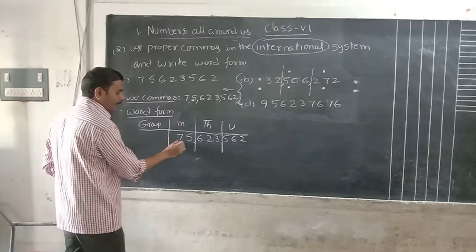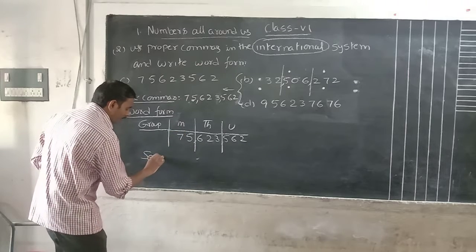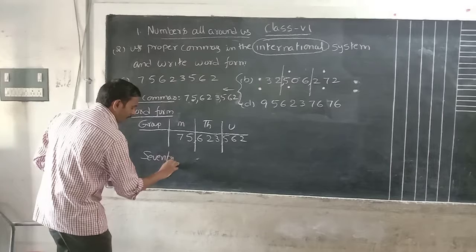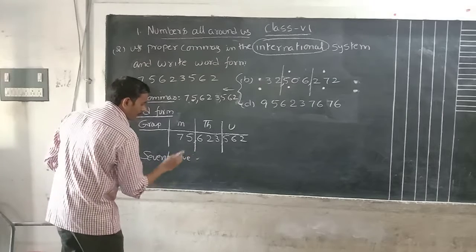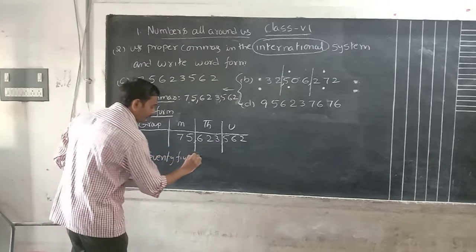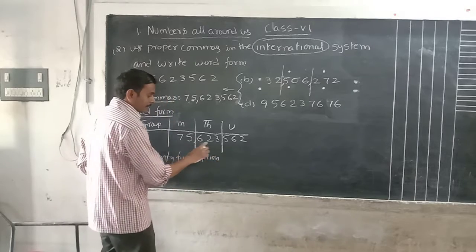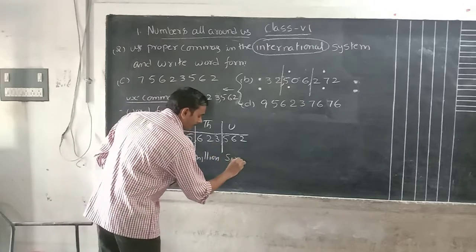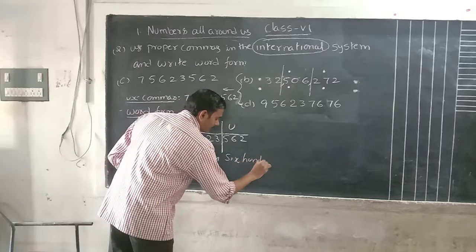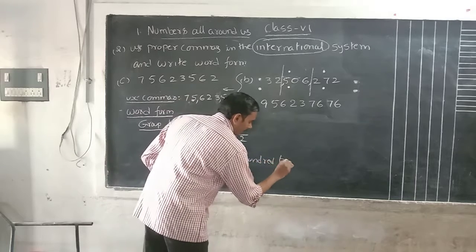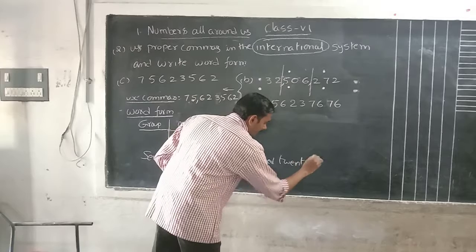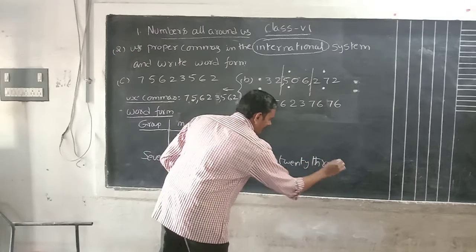What is the million group? We have the digits 75. Now we will write what? 75. Which is the group? It is a million. 75 million. 623. What is the group?